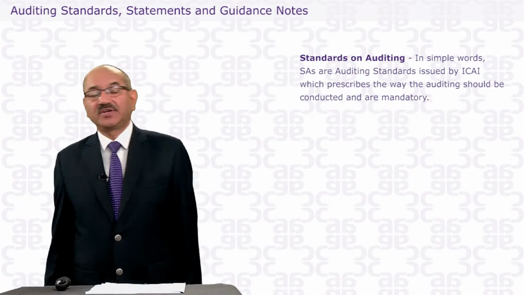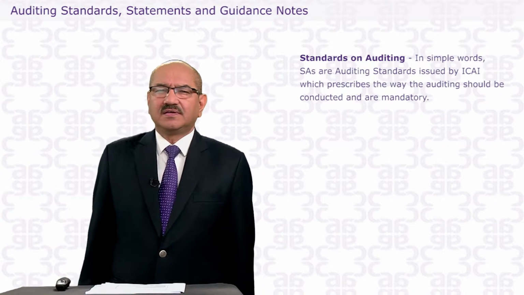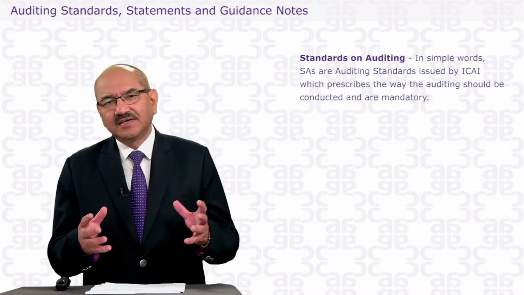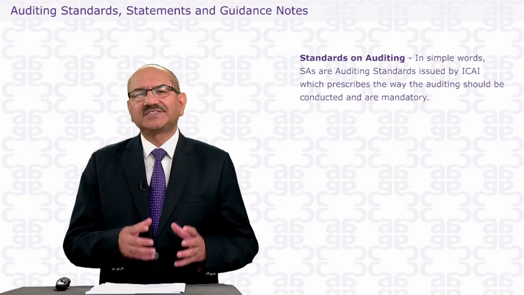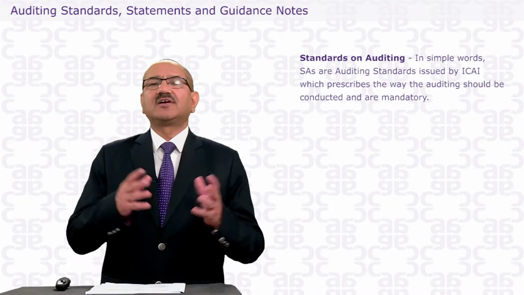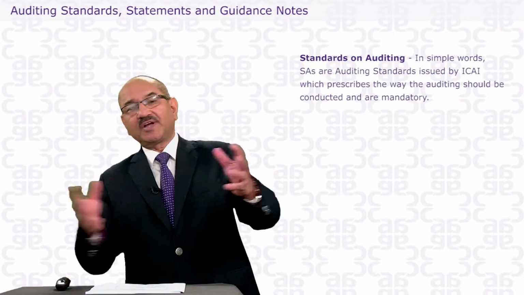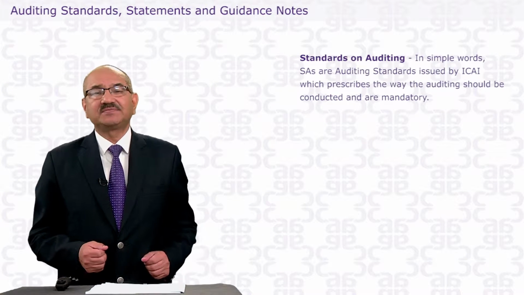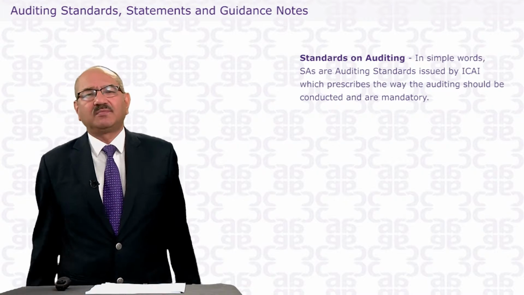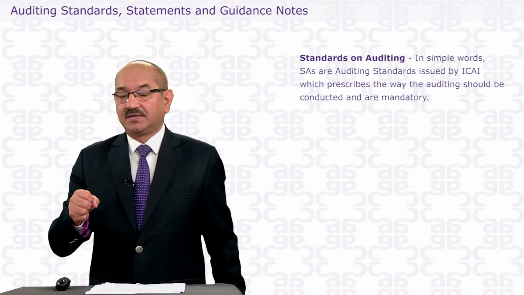Take a case, for example, there is an auditing standard of risk assessment. There is an auditing standard of sampling. How do you have to sample? Because during the process of auditing, you must have seen that you are not doing 100% vouching or 100% checking. You are selecting a sample.